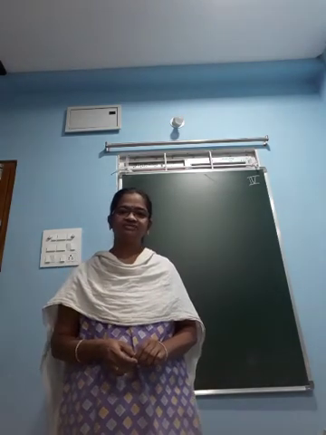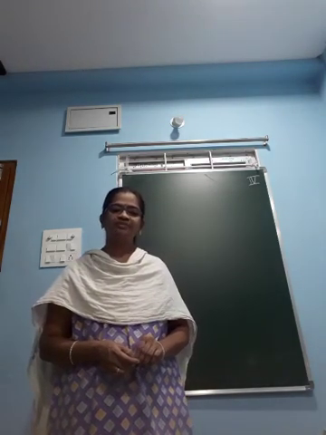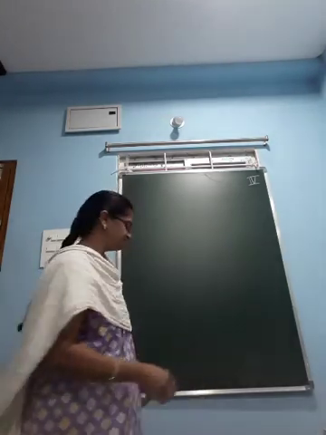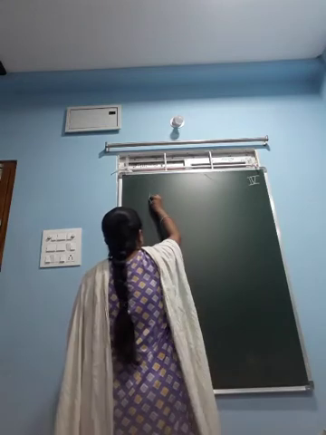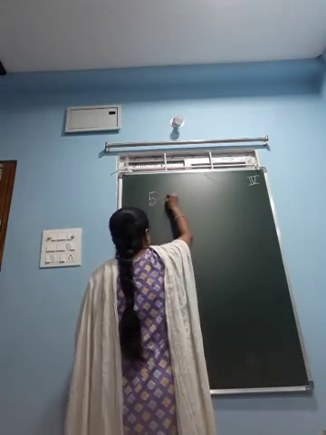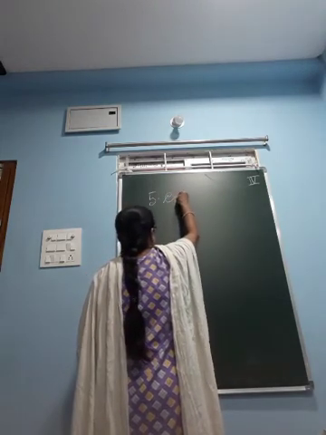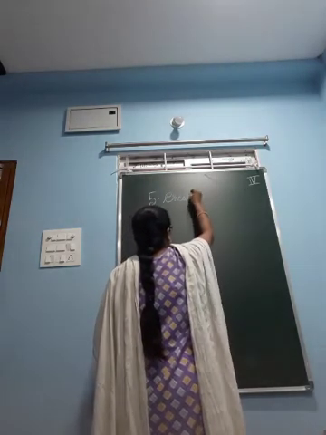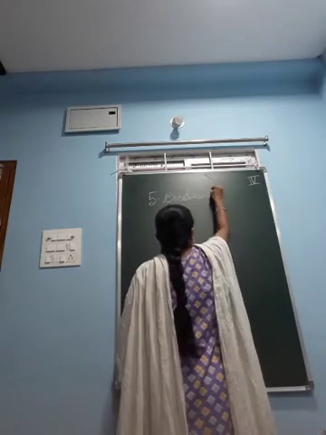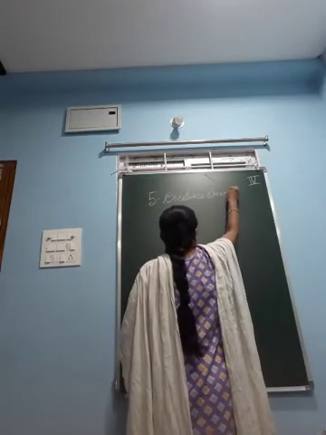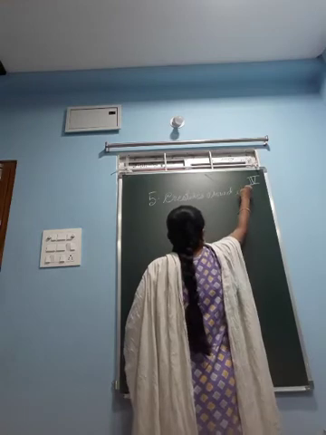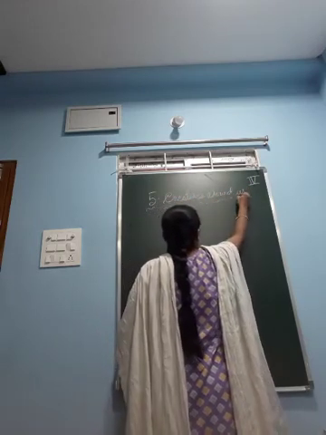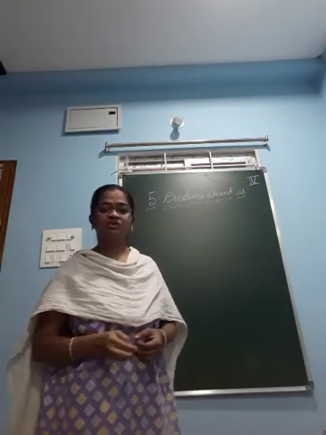Good morning, children. Today we will discuss the fifth chapter, Creatures Around Us.